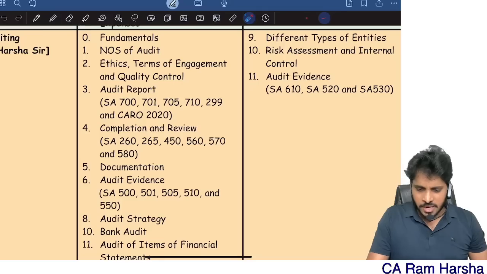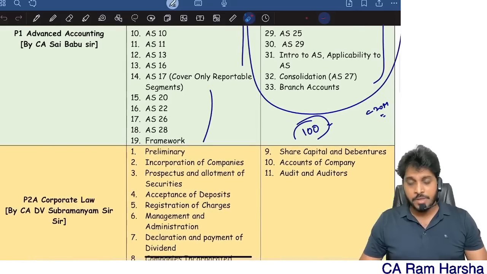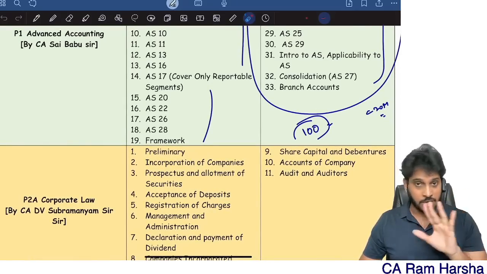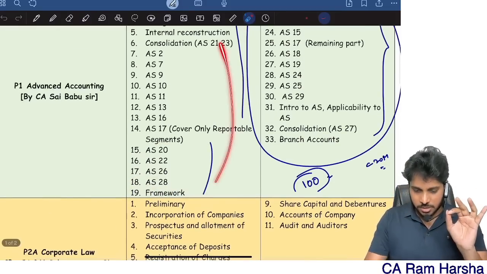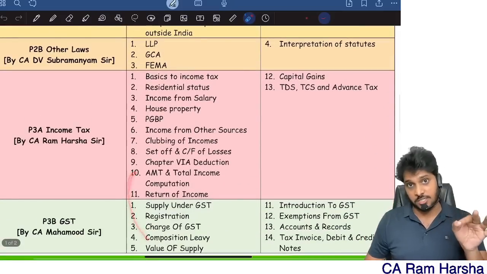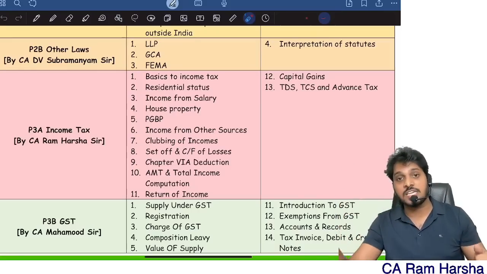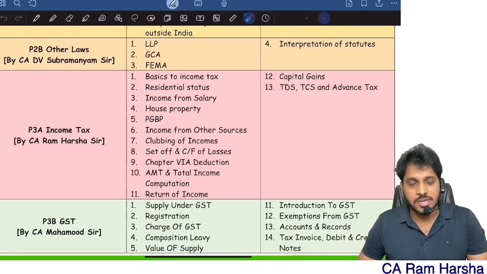That's it. By the way, I hope you are clear with respect to the 3/4 strategy. Summary, very simple. When you're watching the classes, you cover 100% of the syllabus, because an MCQ can be from any part, any chapter. But when you're subsequently revising, only revise this 3/4 syllabus in every subject first. First finish the 3/4 in every subject. You finished, revised, done. Are you ready for the exam? Are you confident? You still have time. Then revise the remaining 1/4. That's it. Okay. So this is the 3/4 strategy.